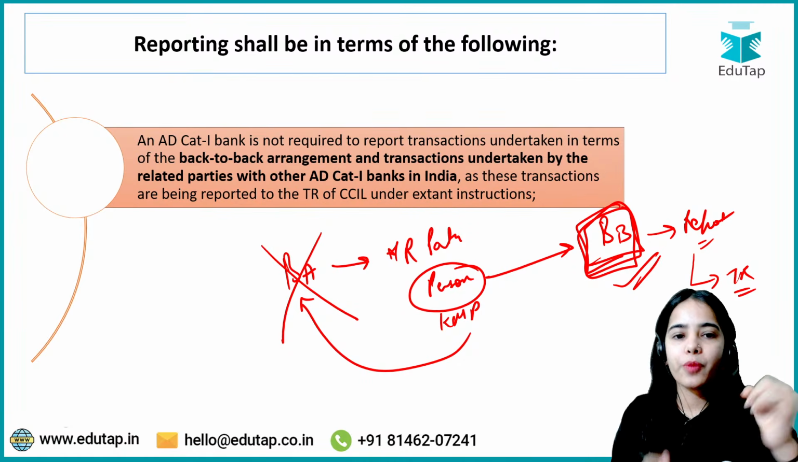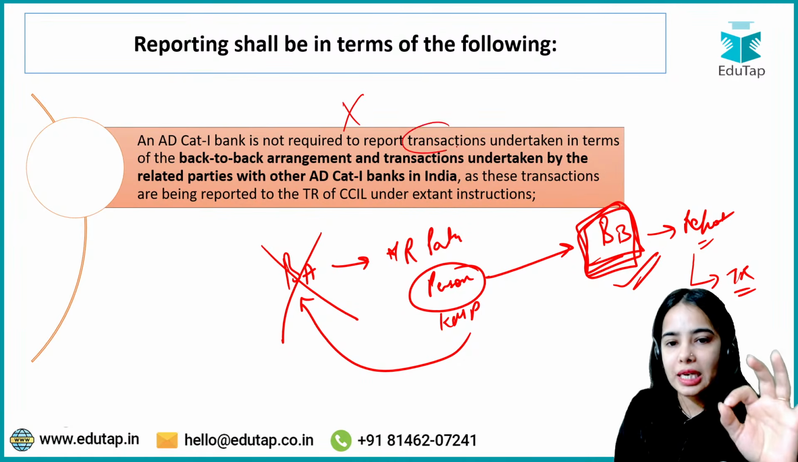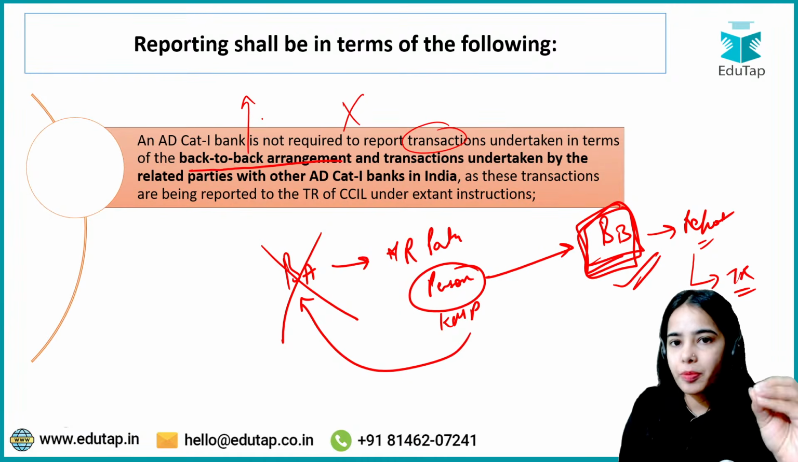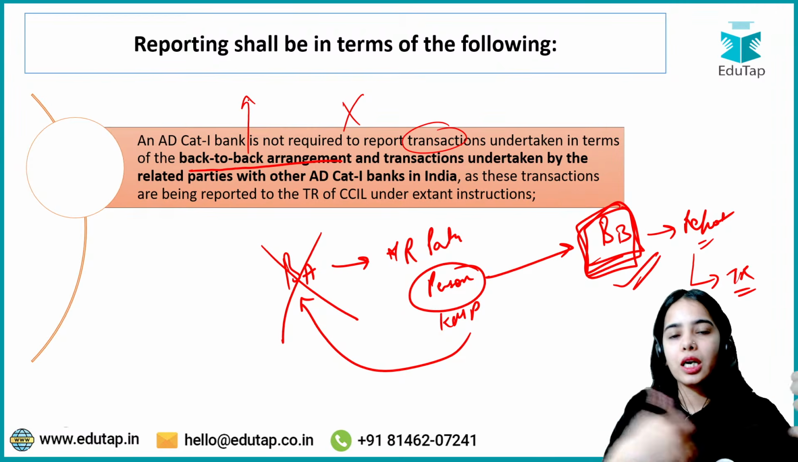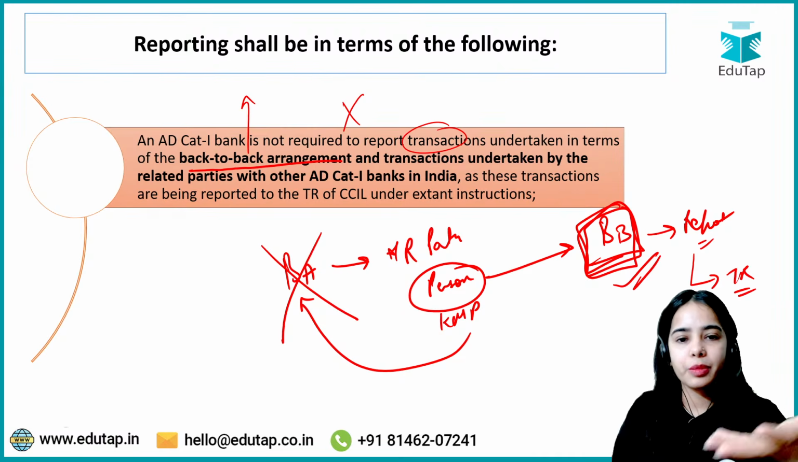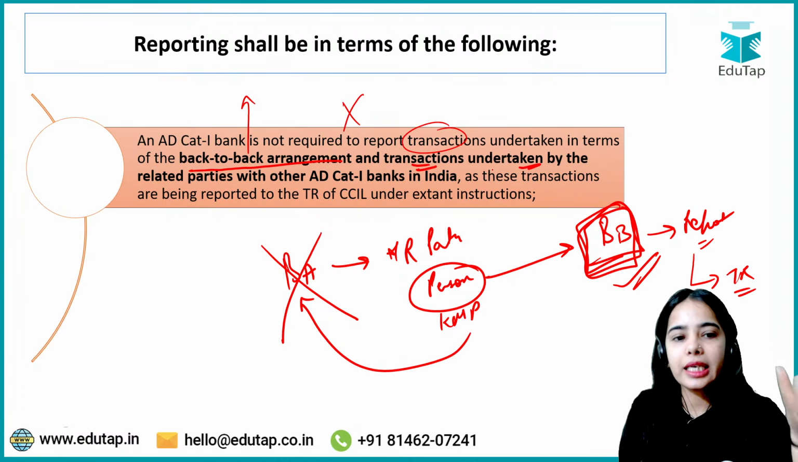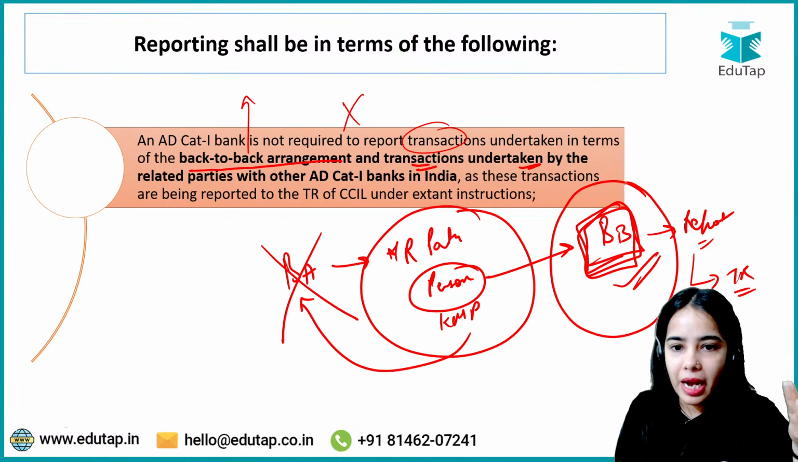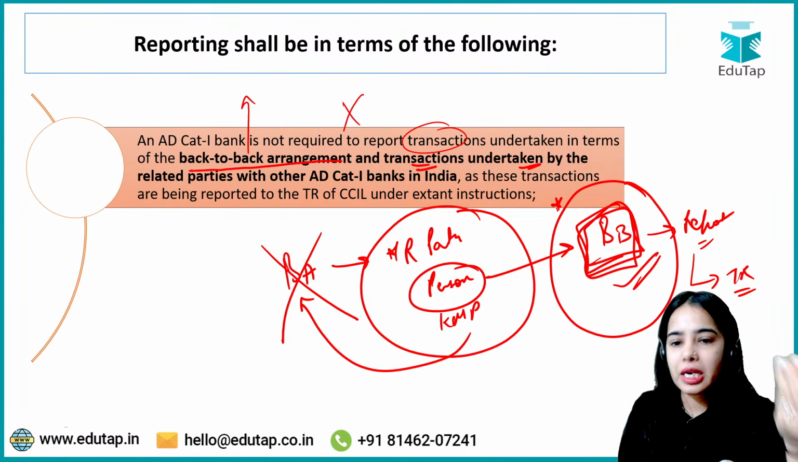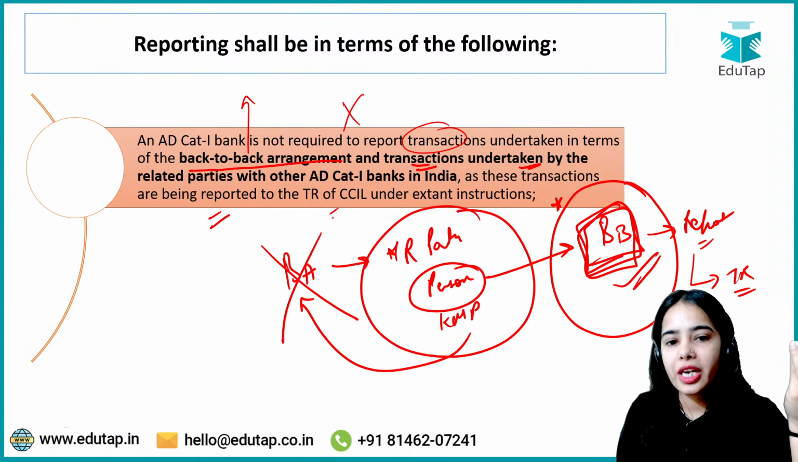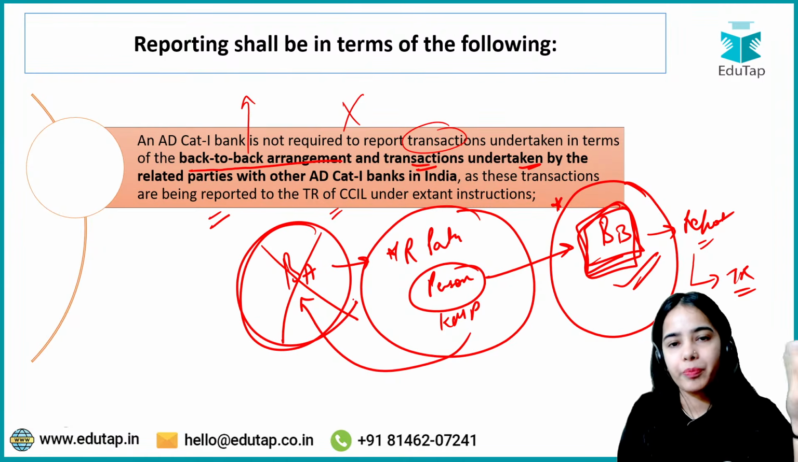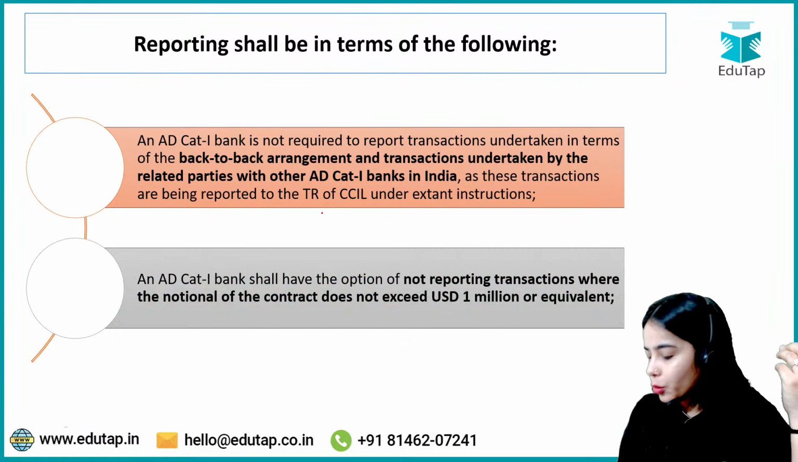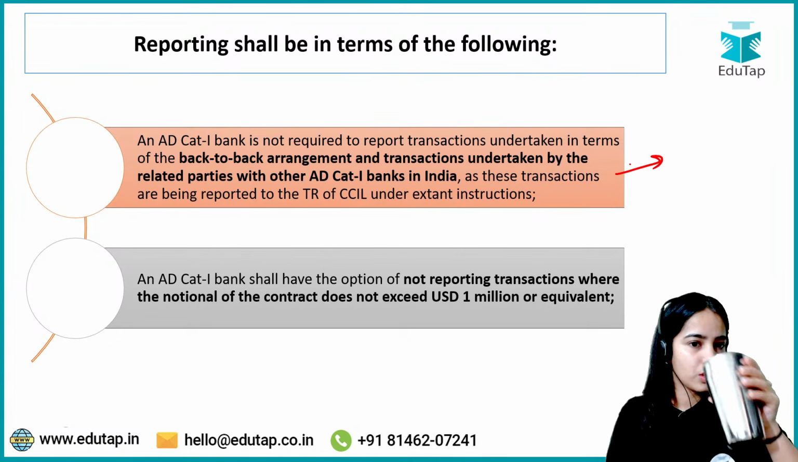So authorized dealer category 1 banks are not required to report the transactions in which the back-to-back arrangement has happened. That means they have covered their position by simultaneously doing the contracts, and transactions that are undertaken by the related party with other authorized dealer category 1 banks in India. So these kinds of transactions are not to be reported to the trade repository of CCIL by the bank A under the existing instructions. That is the idea. Okay. Next, any confusion in this point? Any confusion?